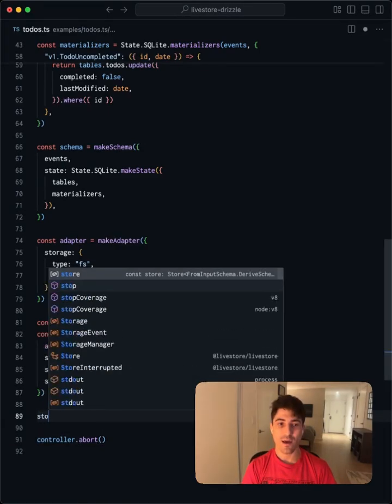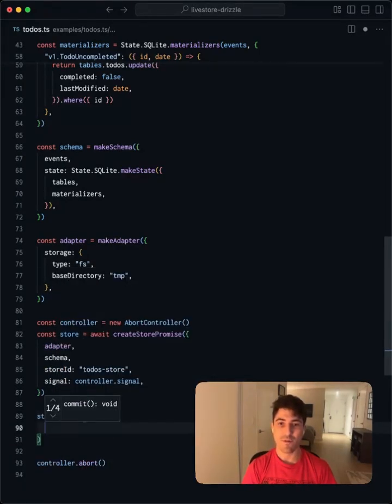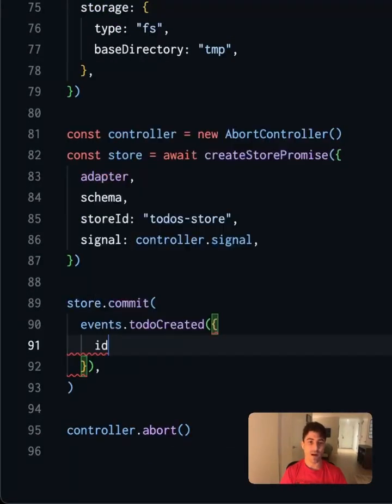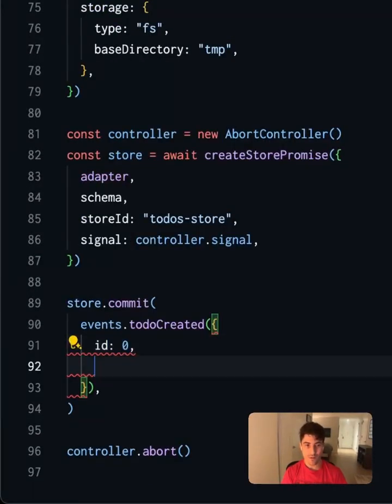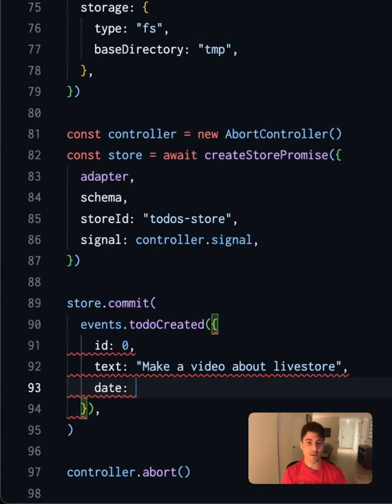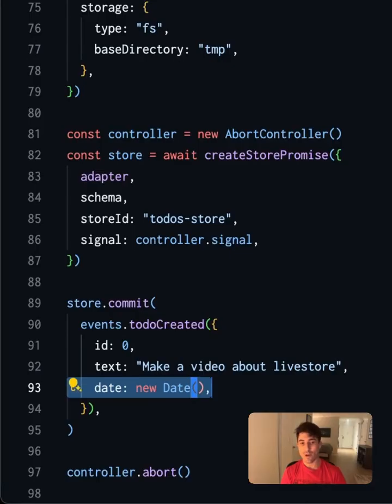Get rid of this and let's commit some events. Events.todoCreated. We'll give it an ID of 0. Text, make a video about LiveStore. And the date. Note how even though the date is represented in the database as a number, we're transforming it to and from an actual JavaScript date object, thanks to the use of Effect Schema under the hood.